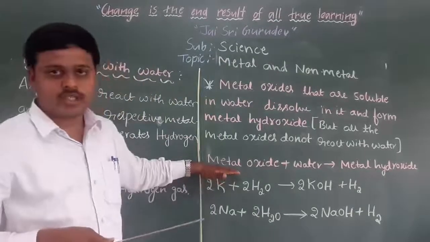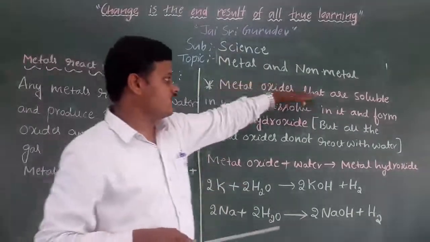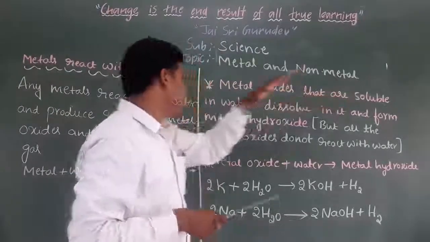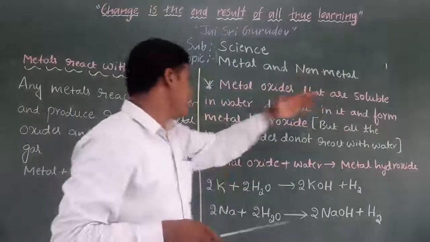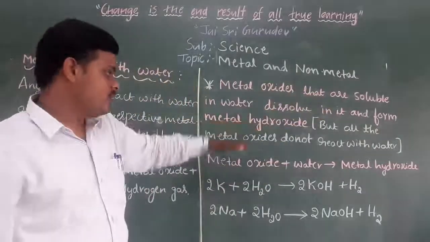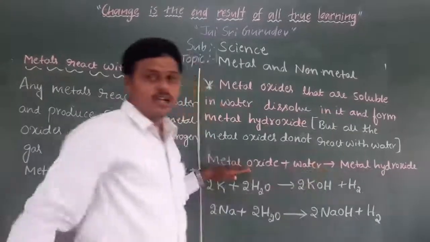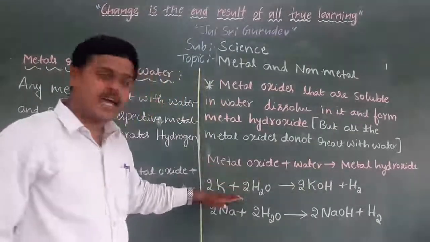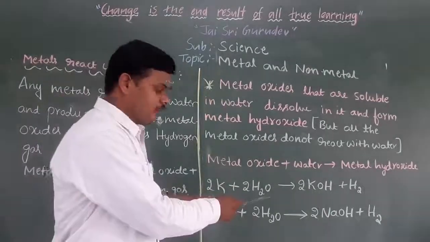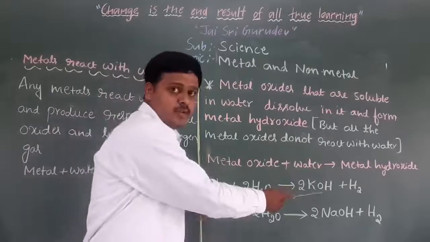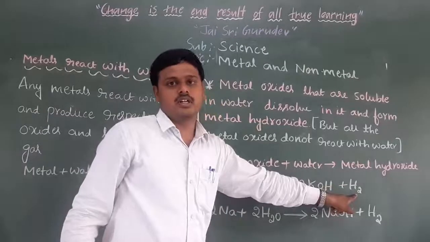So I am going to take one more example here for this condition. Metal oxides that are soluble in water dissolve in it and form metal hydroxide. I am going to take potassium. This potassium reacts with water and forms potassium hydroxide, along with the liberation of hydrogen gas.